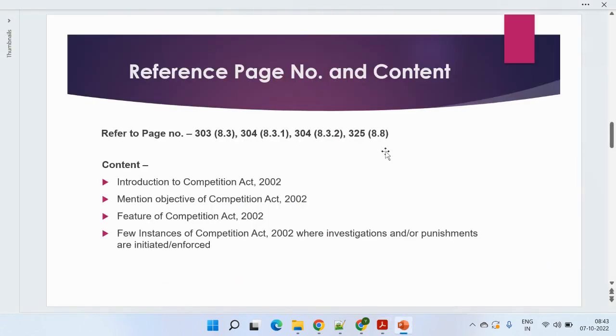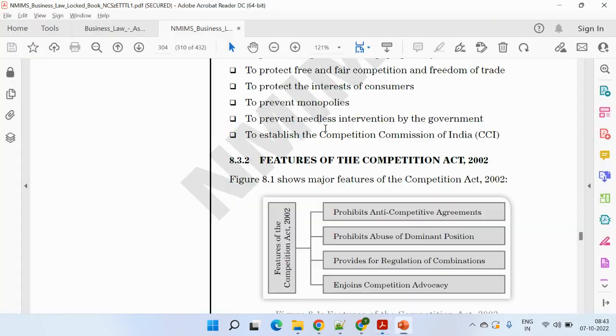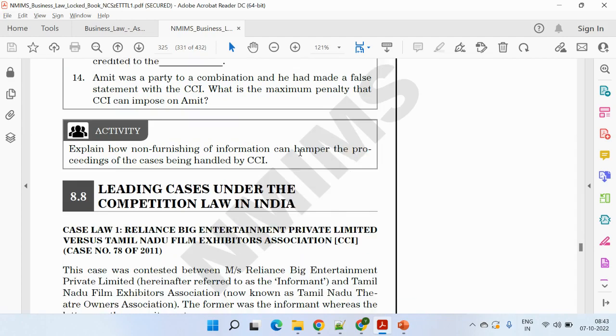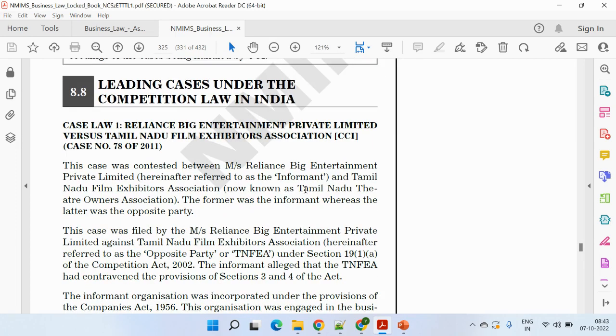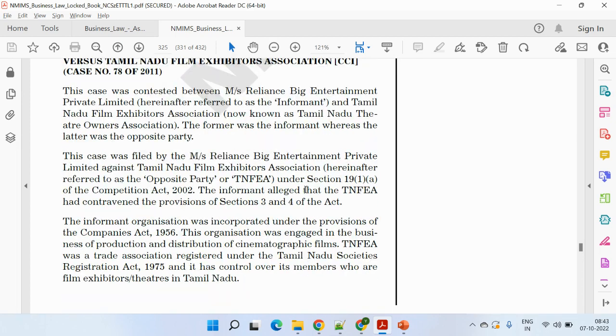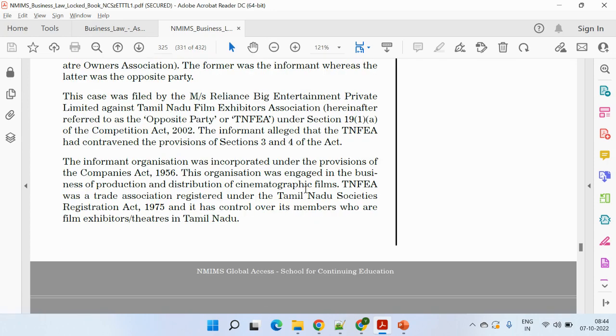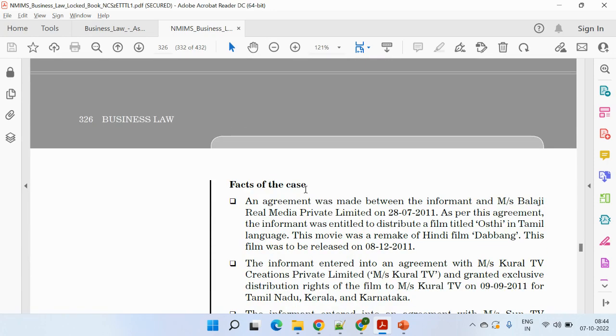Yes. Then the last part comes as the few instances where investigation and punishments were initiated. So you need to refer to page number 325. If you see the leading cases under the competition law, the very first one is the Reliance Big Entertainment versus the Tamil Nadu Film Exhibition Association. So it's more or less about the certain action items which have been taken, certain decisions which have been taken against this case. So read it and write it down in your own words.